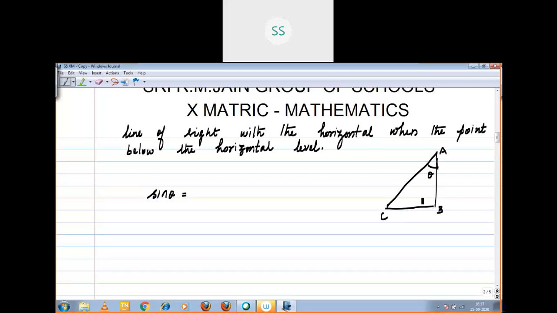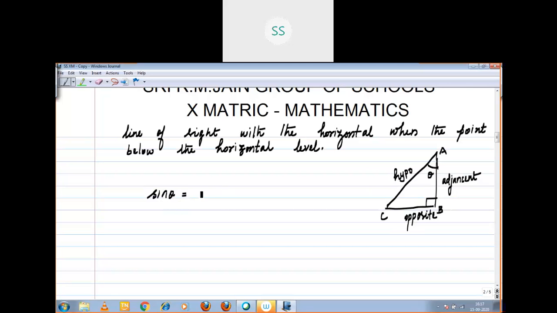What is sine theta? See here, it is your right triangle, right? The theta is located here, A, B, C. Angle B is 90 degrees, right? Opposite to 90 is your hypotenuse. Opposite to the angle is the opposite side.